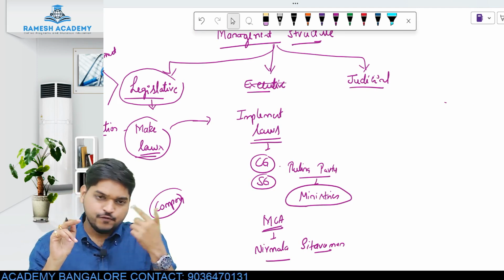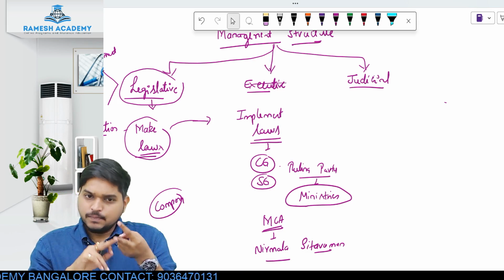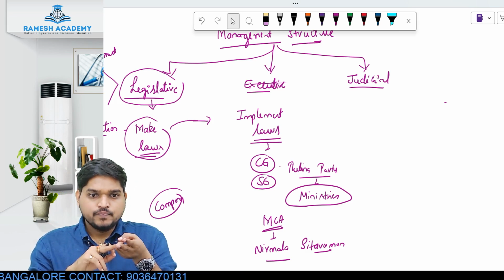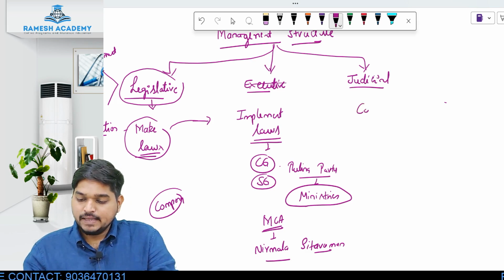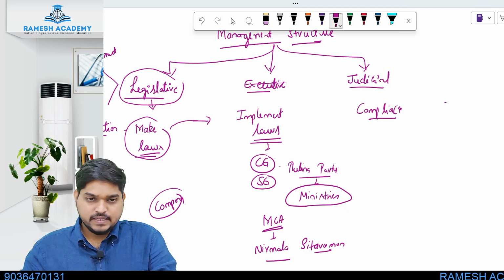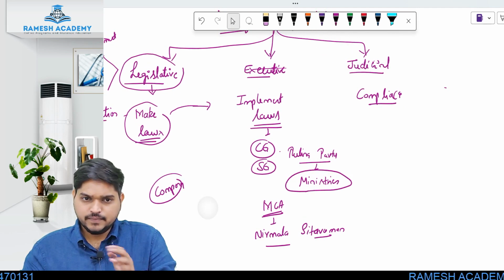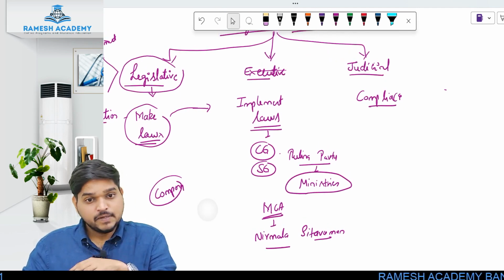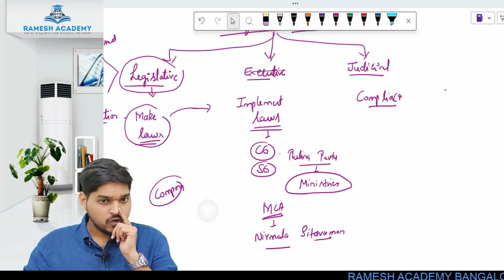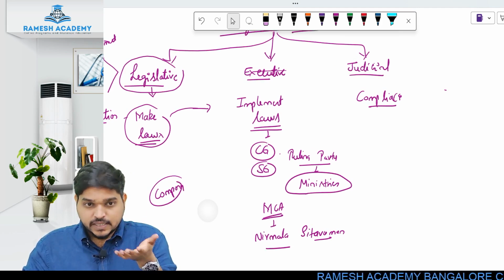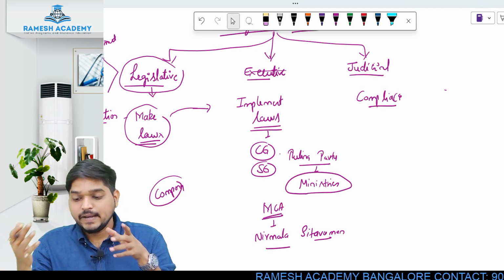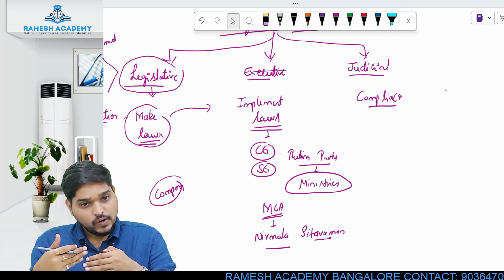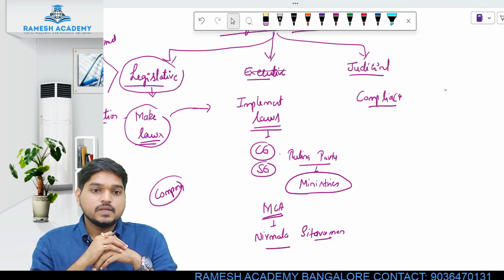Now third, you've made the law, and second, you have implemented the law also. Now the time comes where you have to ensure the compliance of the law. Let's say you've made the Companies Act 2013. Who has made that? The legislative body. Now that has been implemented by the Ministry of Corporate Affairs. Now someone should be there to check whether it has actually been complied with, whether it has actually been followed or not. That will be done by the judicial body.